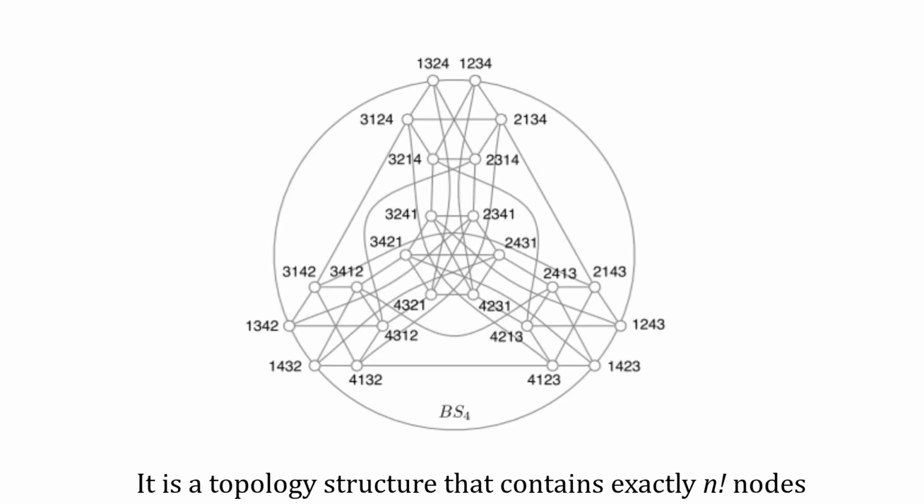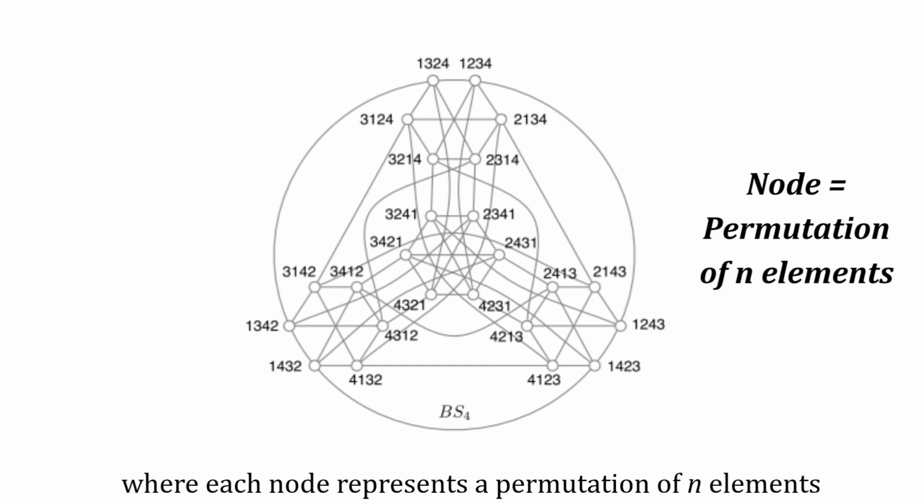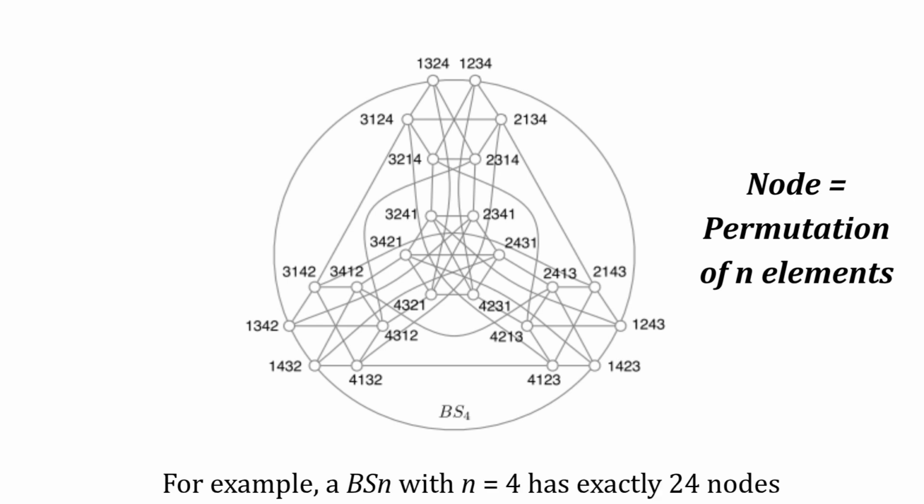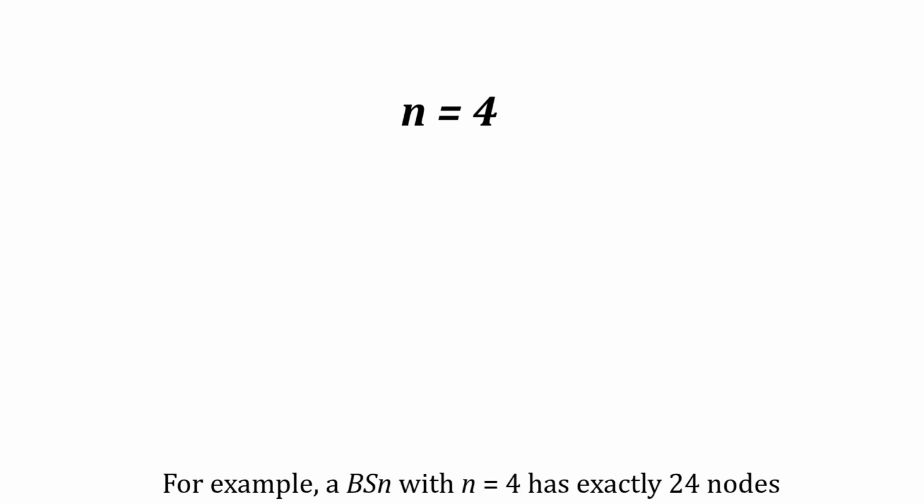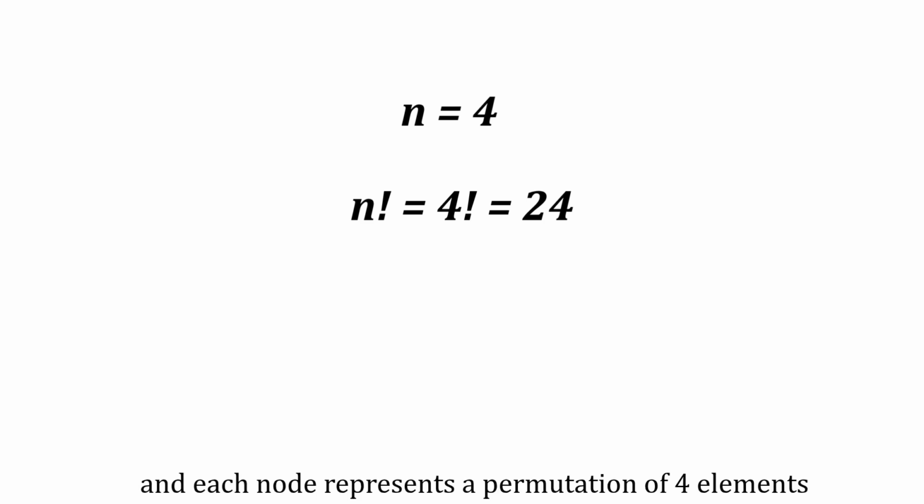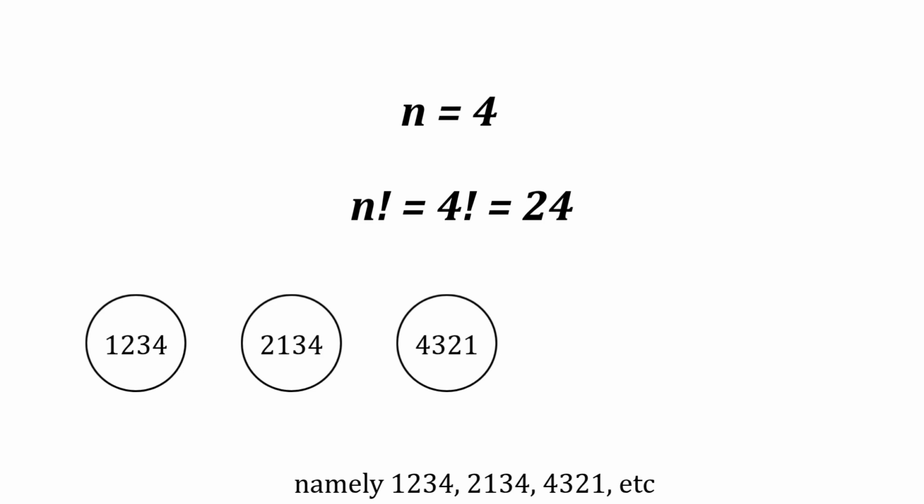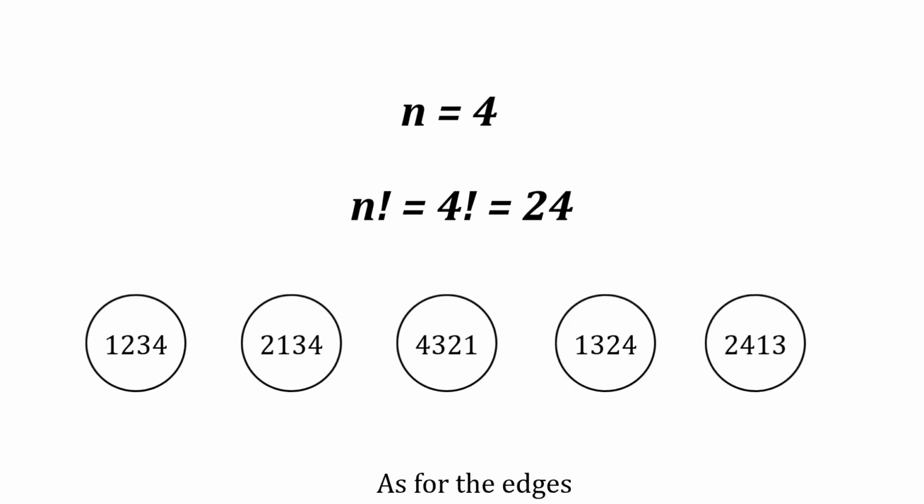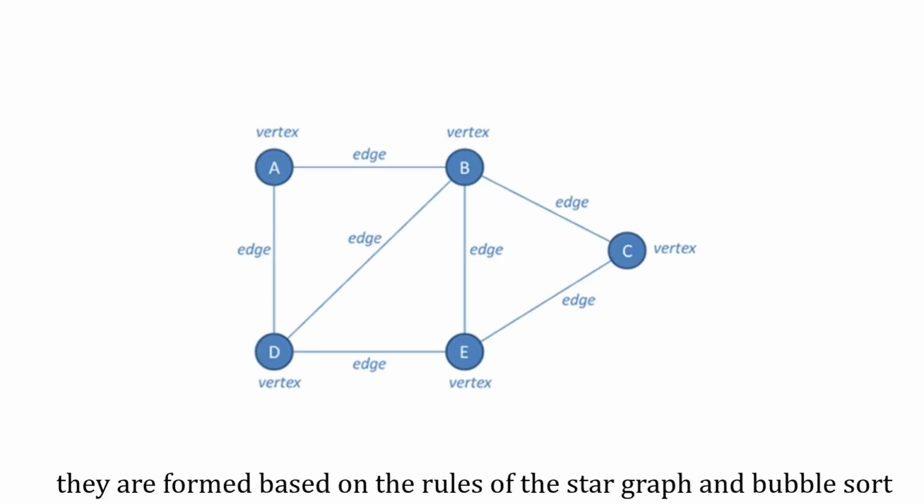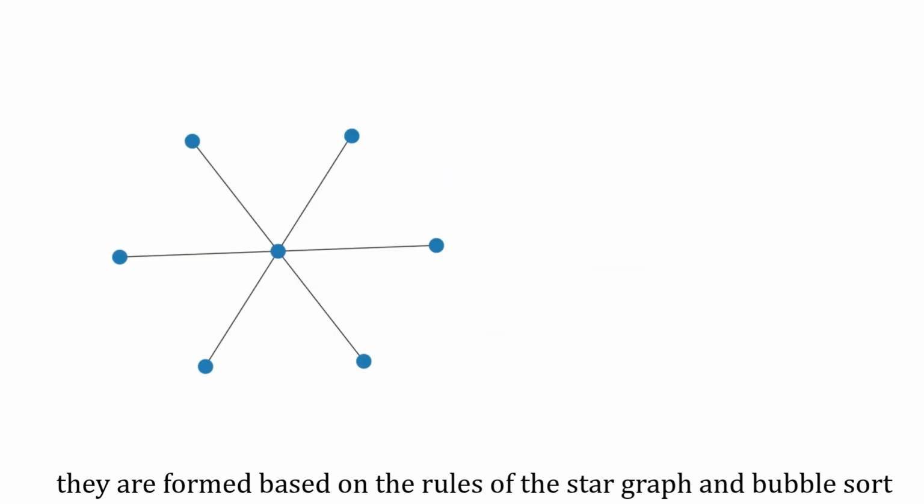It is a topology structure that contains exactly n factorial nodes, where each node represents a permutation of n elements. For example, a BSN with n equals 4 has exactly 24 nodes, and each node represents a permutation of 4 elements, namely 1, 2, 3, 4; 2, 1, 3, 4; 4, 3, 2, 1; etc. As for the edges, they are found based on the rules of the star graph and bubble sort.